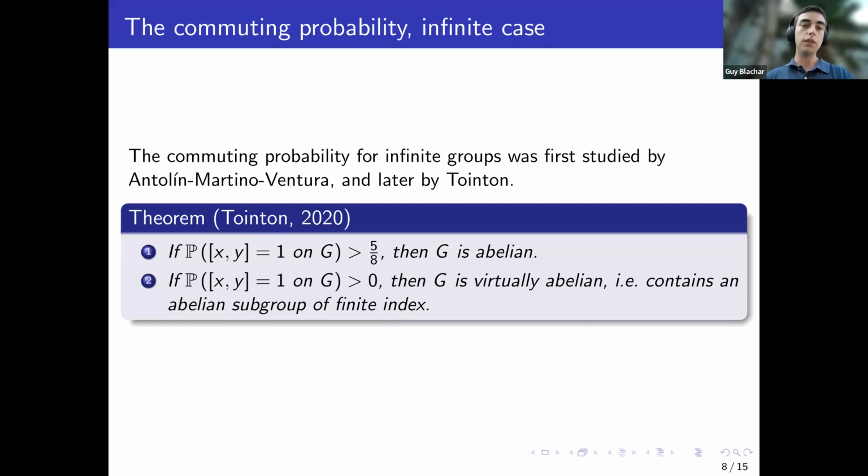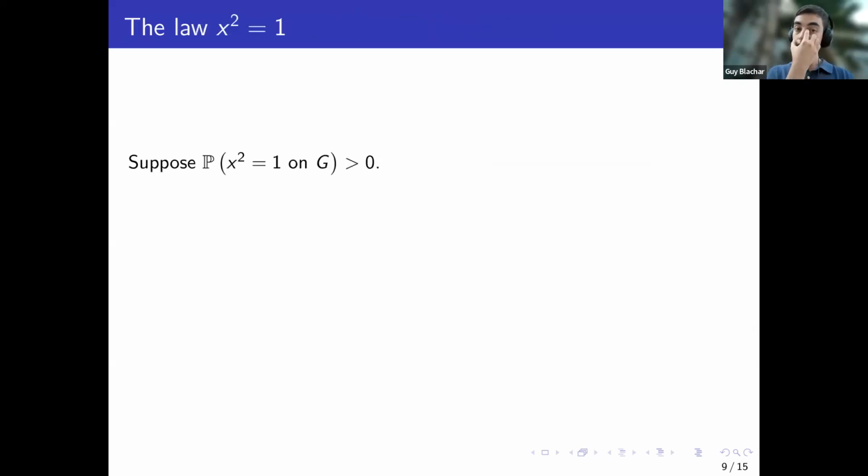So what other laws? For example, let's talk about the law of being of order 2. What about being of order 2 in the group? Suppose that this is positive. Now, in the finite case, there was a result of Mann that says that if this probability is larger than epsilon, the group is again close to being abelian. So it's epsilon bounded by abelian by epsilon bounded.